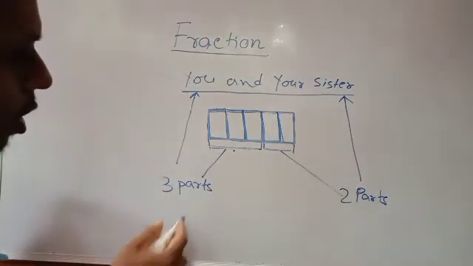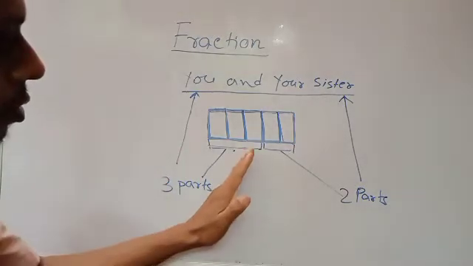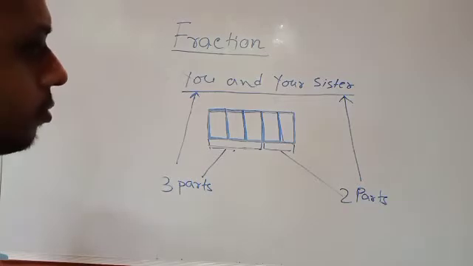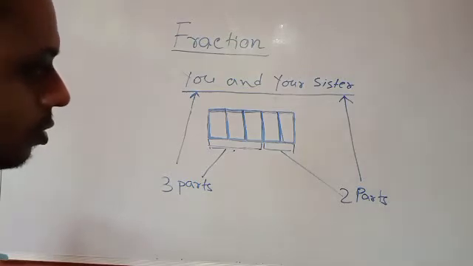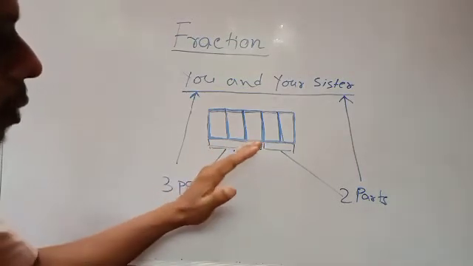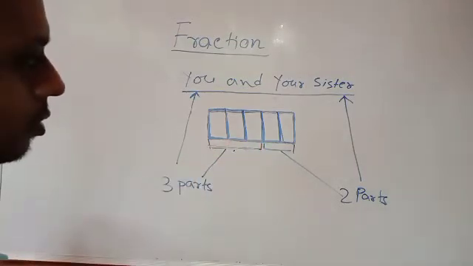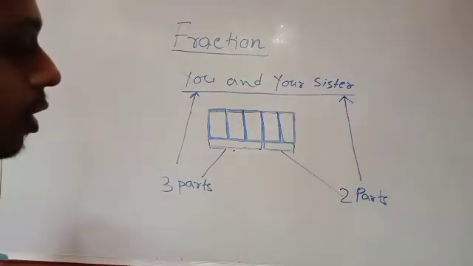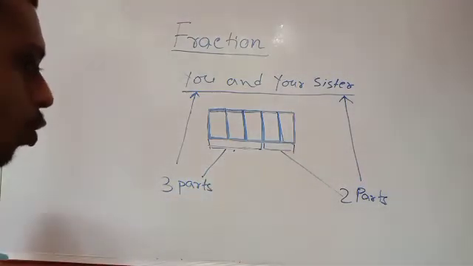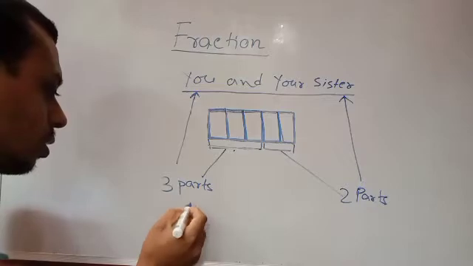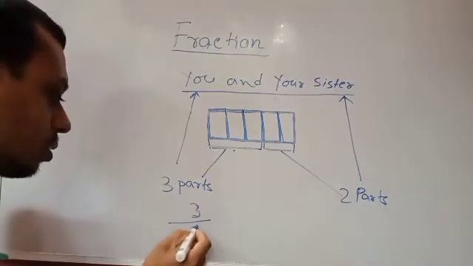That means you are not eating the total cake, and your sister is also not eating the total cake. So what can we say? You are eating a part of a cake, and your sister is also eating a part of a cake. Now how much are you eating?